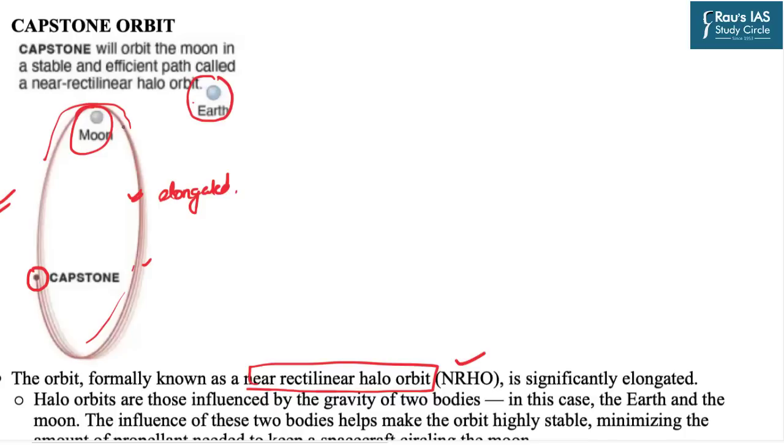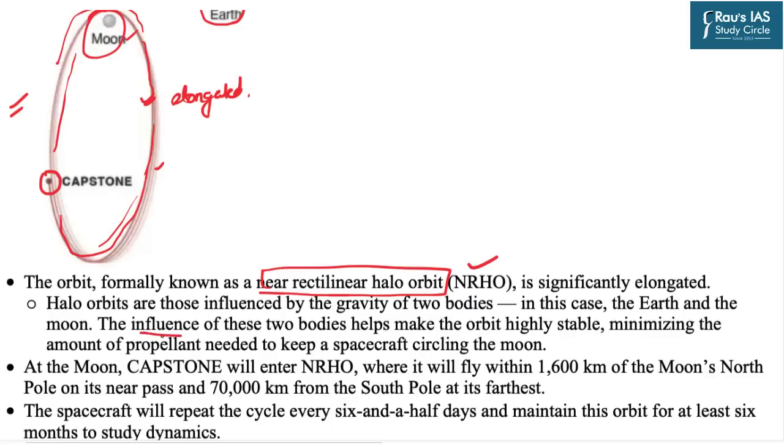The gravity of both these heavy bodies interact with each other, and they form a middle path whereby both the gravities become equal, and that is why this path is the most stable path along the moon. That is why it's written that the influence of these two bodies helps make the orbit highly stable, and because of this high stability, it also reduces the amount of propellant which is being used to fuel the capstone.